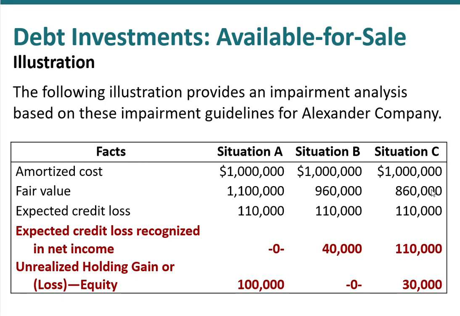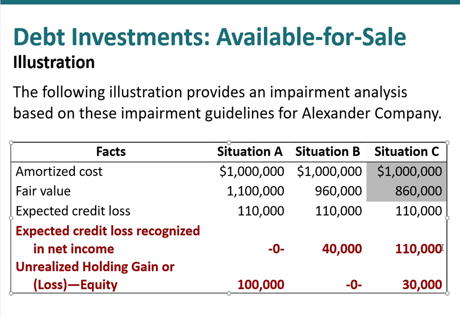In our last scenario, we still have the same amortized cost of $1 million. We still have our same expected credit loss of $110,000. But notice, right now at this point in time, if we look at our fair value loss, we have an unrealized holding loss of $140,000, which exceeds our expected credit loss.